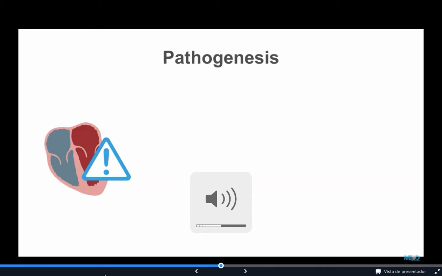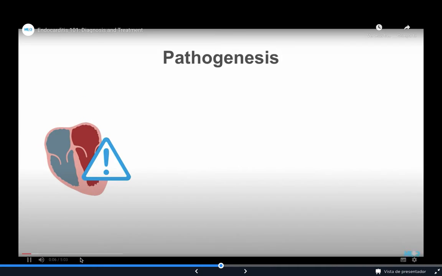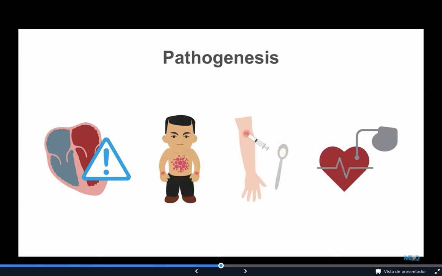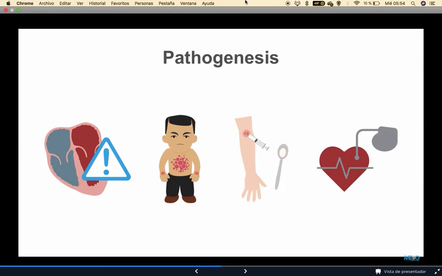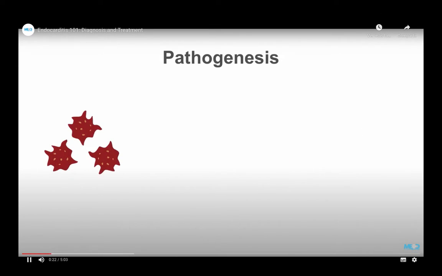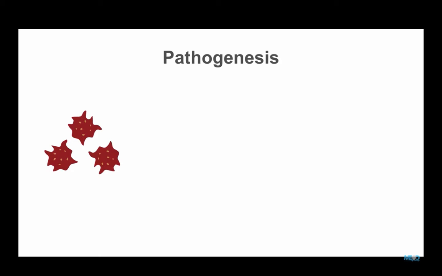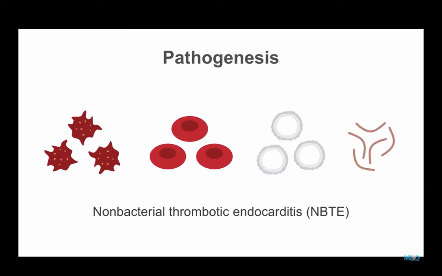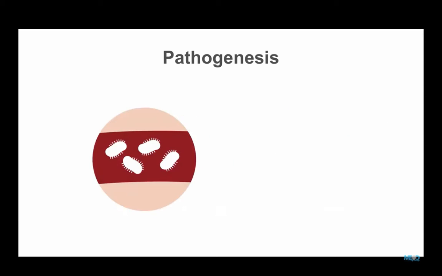The pathogenesis of infective endocarditis begins with damaged heart valves from congenital heart disease, rheumatic fever, IV drug abuse, and the placement of intracardiac devices such as implantable defibrillators and pacemakers. Valve damage leads to sterile deposits of platelets, red blood cells, white blood cells, and fibrin called non-bacterial thrombotic endocarditis, or NBTE.